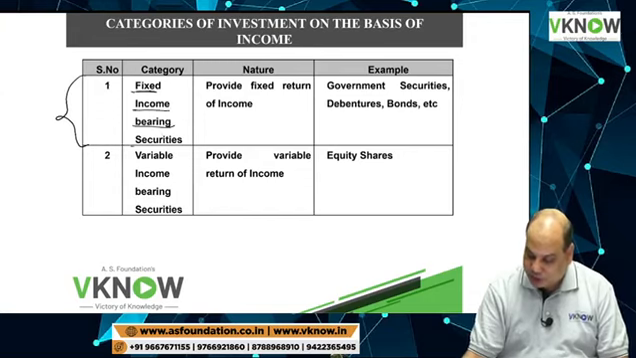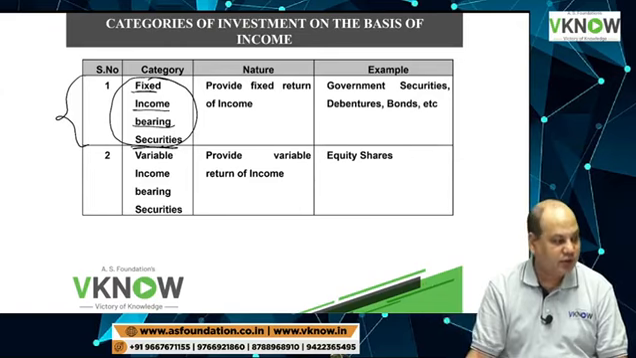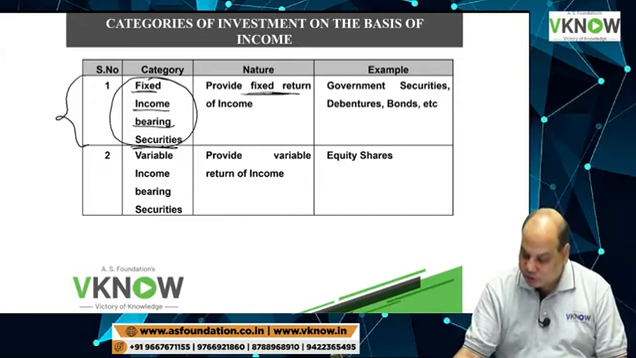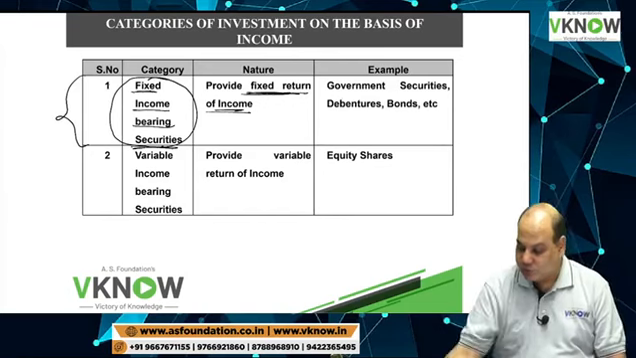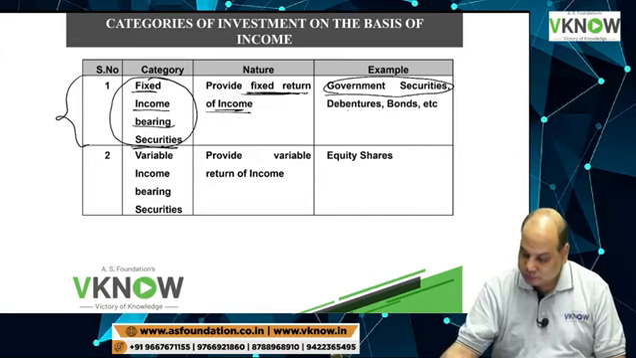Fixed income bearing security. Fixed income bearing security means they pay you a fixed interest rate or fixed dividend rate. Once you invest in them, you enjoy a fixed return on your investment. Examples are government securities, debentures, bonds, preference shares.